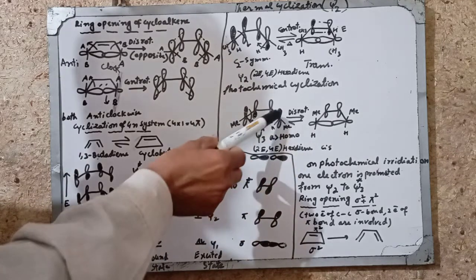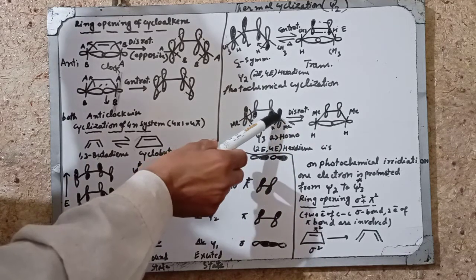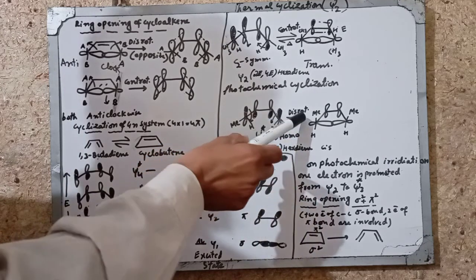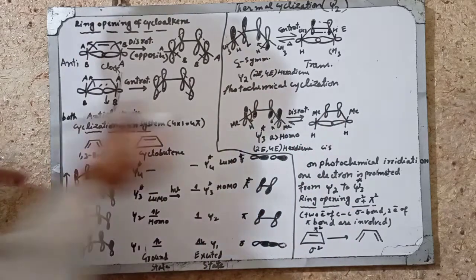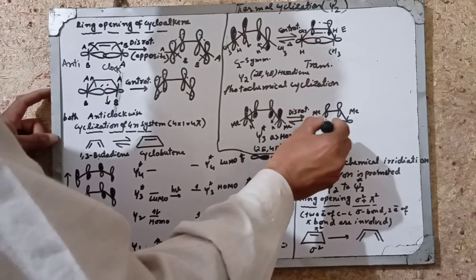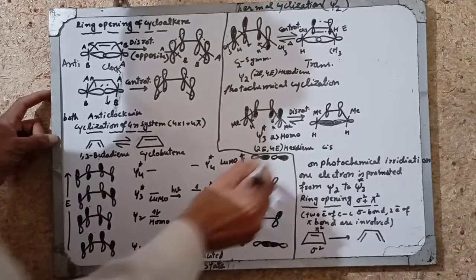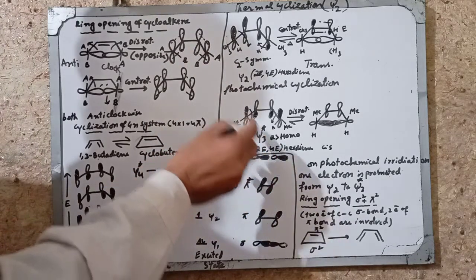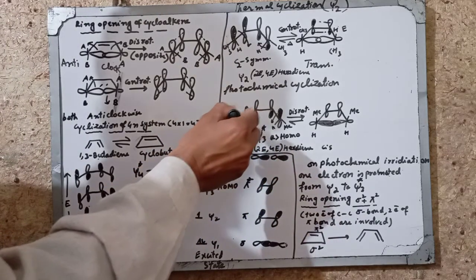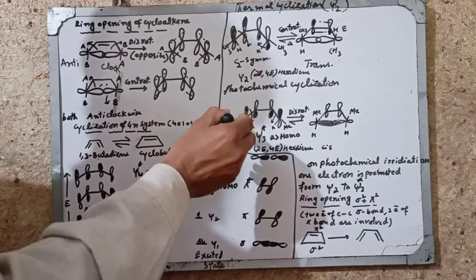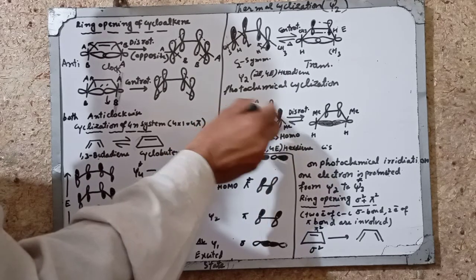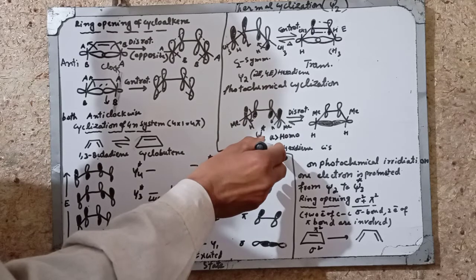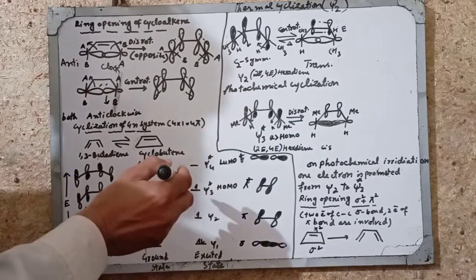So now this will move anti-clockwise and this orbital will move clockwise. So this is the disrotatory motion. These orbitals will overlap. This is the overlap of 2 orbitals. This is psi 3 star overlap, which acts as the highest occupied molecular orbital. This is also antigen because these carbons on the double bond are in opposite direction. Methyl and this carbon of the double bond are in opposite direction. This carbon and this methyl are in opposite direction. This is also 2 antigen and 4 antigen, 2,4-hexadiene.